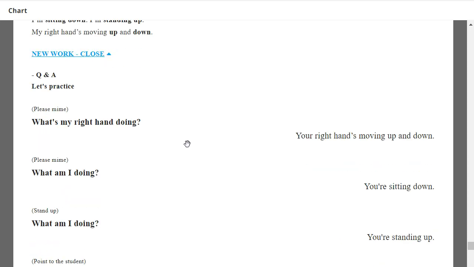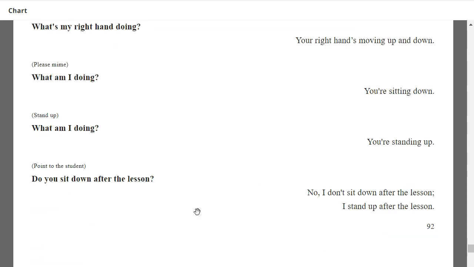Okay, so let's practice. What's my right hand doing? Your right hand is moving up and down. Very good. What am I doing? You're standing up. What am I doing? You're sitting down. Very good.